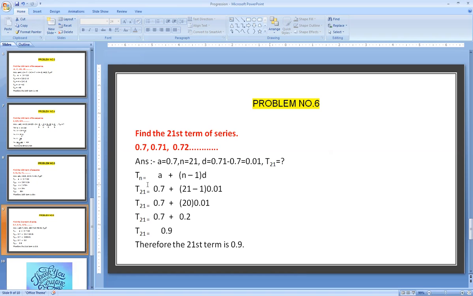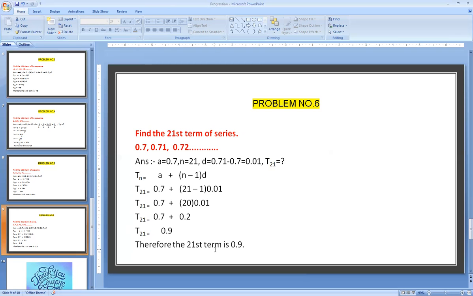Apply the formula Tn equals a plus n minus 1 into d. T21, n is 21, equals 0.7 plus 21 minus 1 into 0.01. Therefore, the 21st term is 0.7 plus 21 minus 1, which is 20, into 0.01. Multiply 20 into 0.01, the value will be 0.2. So the 21st term equals 0.7 plus 0.2. The 21st term is 0.9.